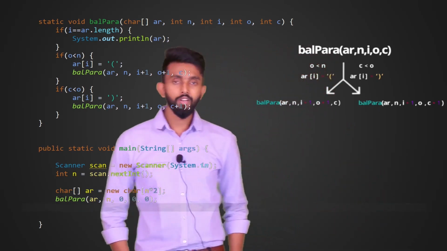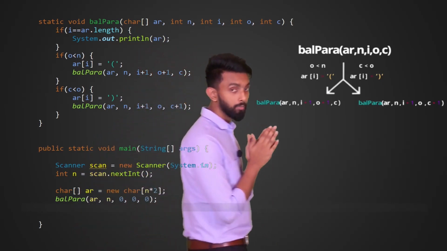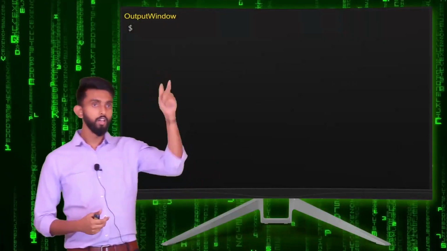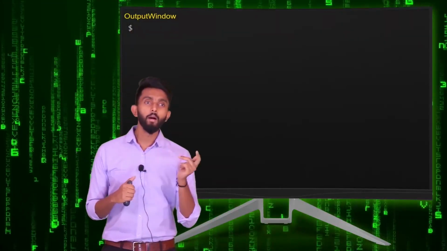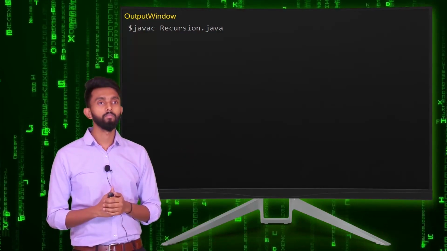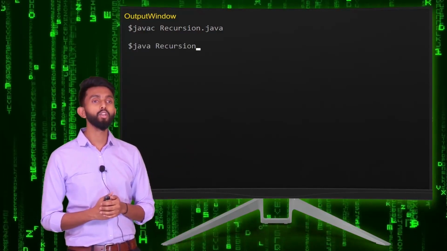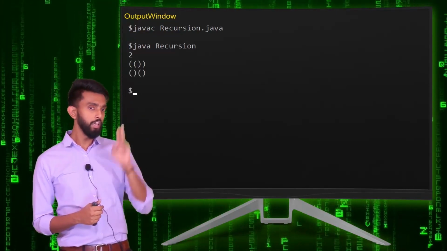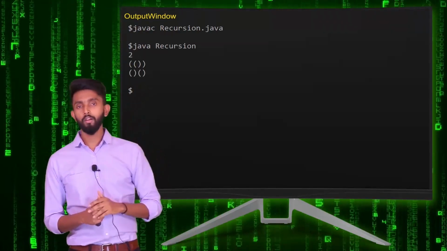Now let us go and see whether this works. This is the moment of truth. Let's see whether all this explanation works. I'll compile it, in which case no error. I will execute it. First let us see, n value is 2. If I press enter, oh perfect.